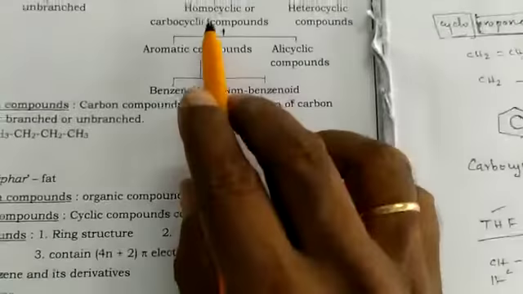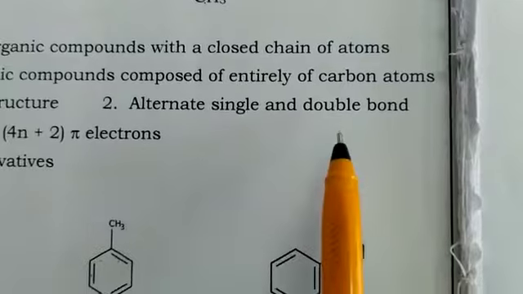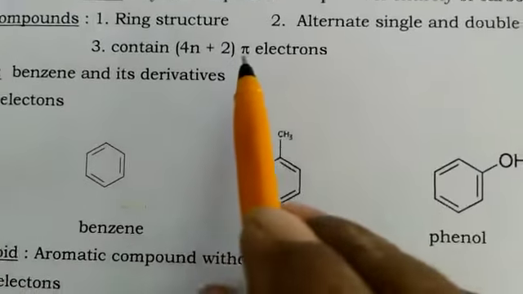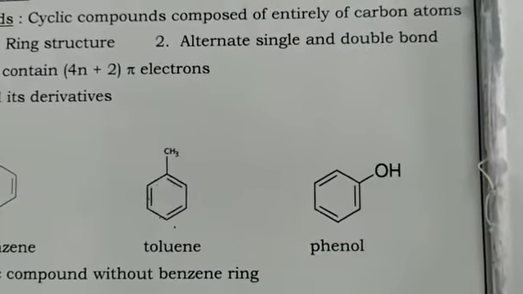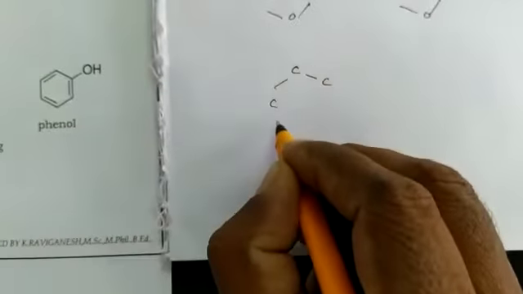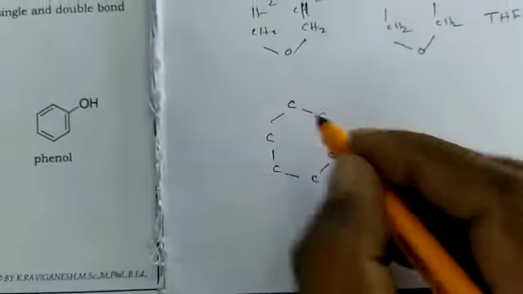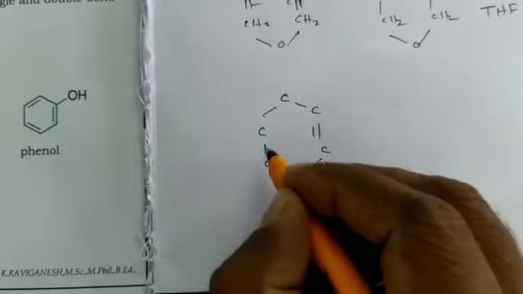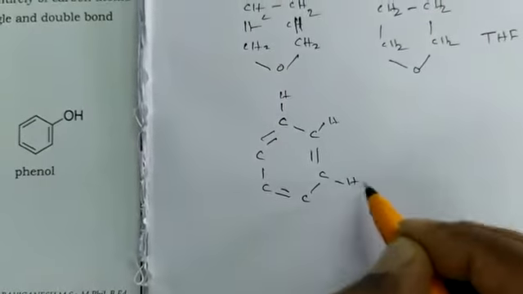Next we can see the aromatic compounds. What is meant by aromaticity? Aromaticity means the compound should contain a ring structure with alternate single and double bonds, as well as 4n plus 2 pi electrons. When we consider the benzene ring, this is the structure of benzene. It has a ring structure, single bond, double bond, single bond, double bond, single bond, double bond, alternate single and double bonds.